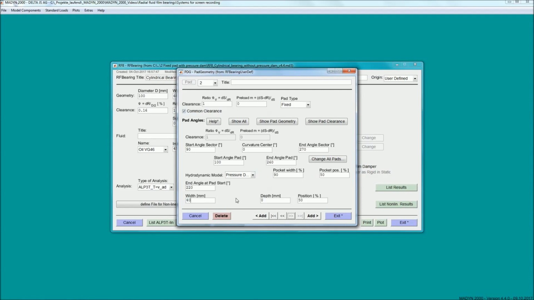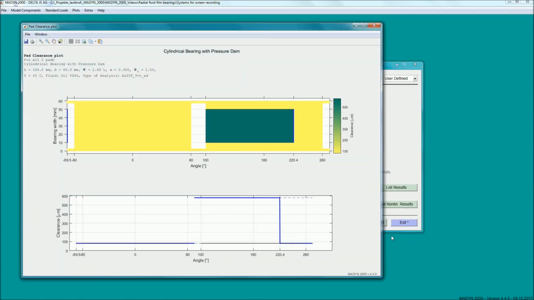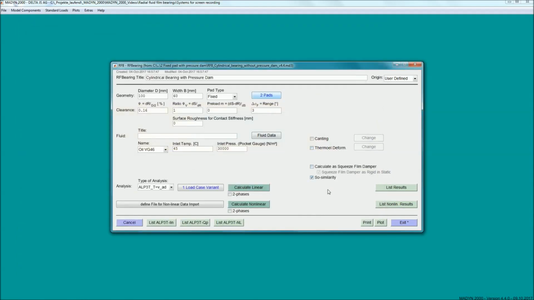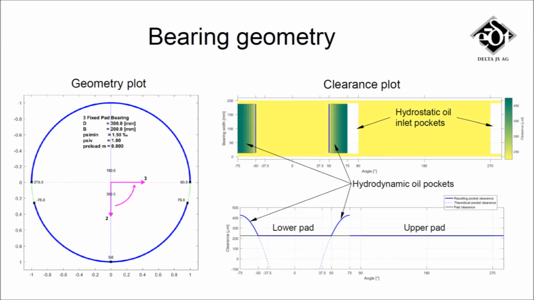The geometry of the pressure dam is described by the end angle, the width, the depth and the axial position. After specifying this data, it can be checked in the clearance plot if the pressure dam has the intended dimensions. The third example is a cylindrical bearing with 2 hydrodynamic pockets. The hydrodynamic pockets with a depth of 0.2 mm are located adjacent to the oil inlet pockets and can be visualized with a clearance plot.